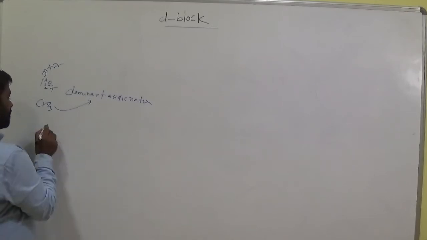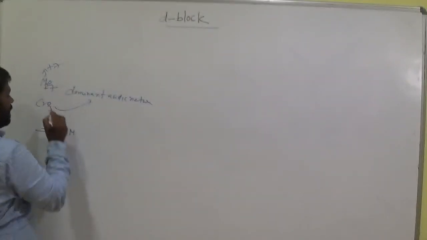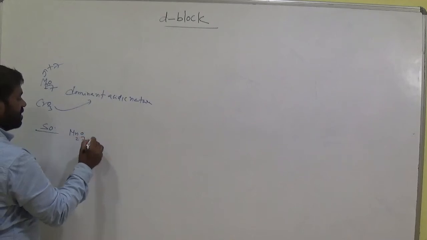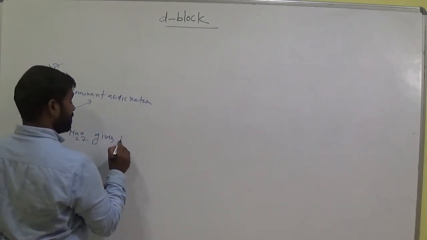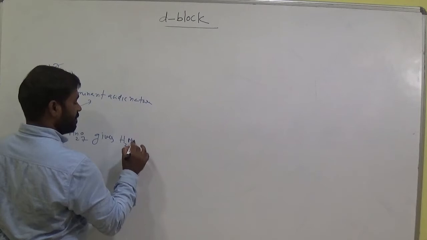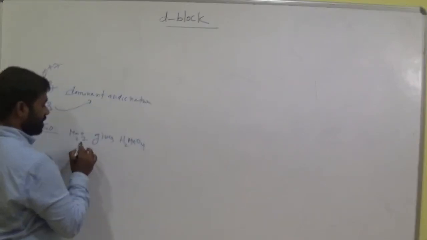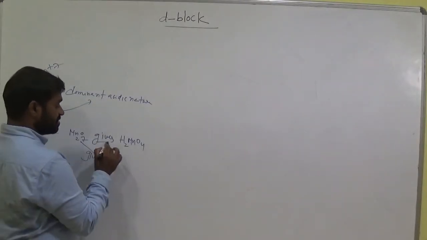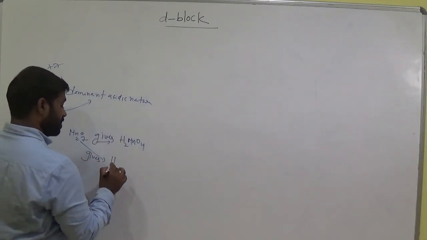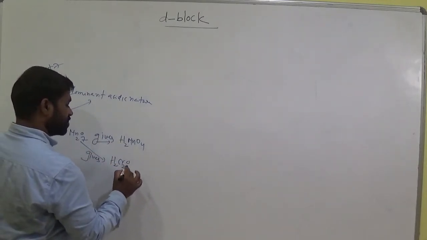Okay, so Mn2O7 gives HMnO4, and CrO3 gives H2Cr2O7.